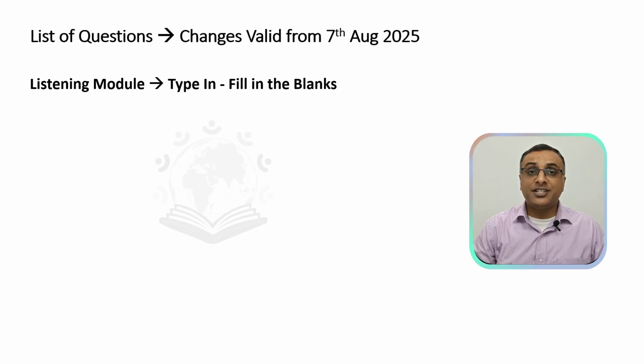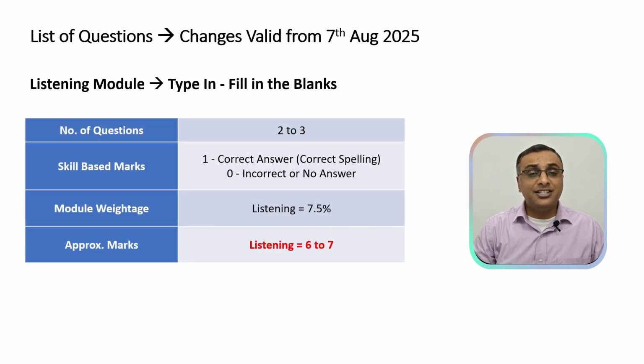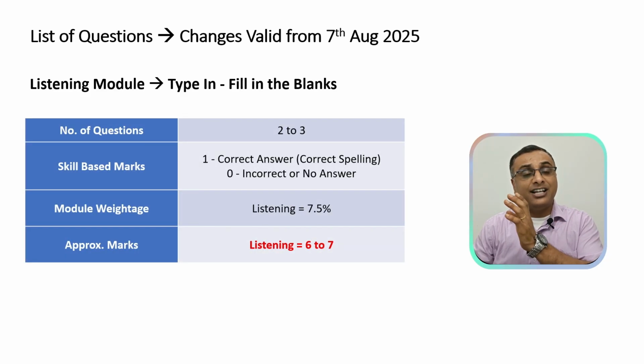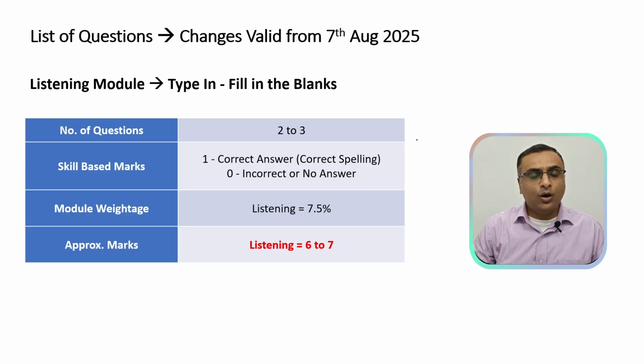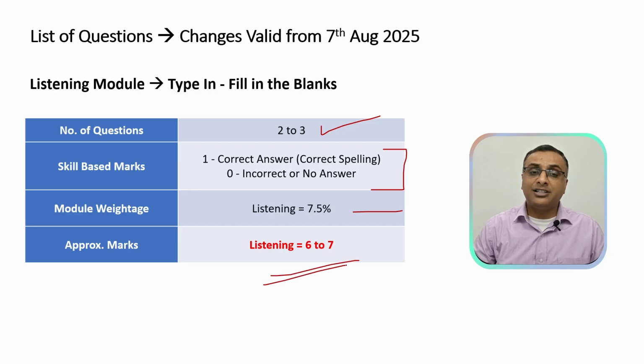Moving on to the next question, type in fill in the blanks. Earlier it was called listening fill in the blanks. Hence it was giving you marks for listening and writing. Now it will just give you marks for your listening module. Now also you will still get 2 to 3 questions and the skill based criteria hasn't changed, whereas the module weightage has changed because it will be giving marks for your listening module only. It will give you 7.5%, which will approximately translate up to 6 to 7 marks for your listening module only.